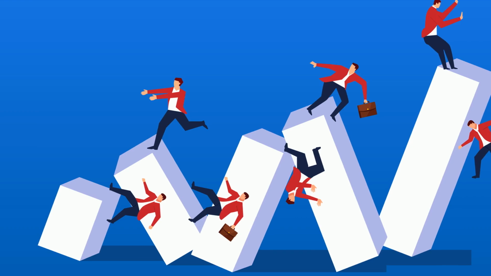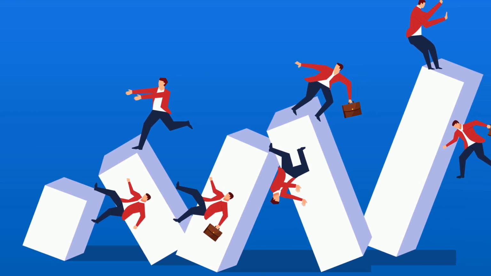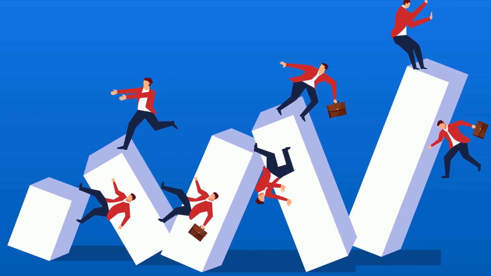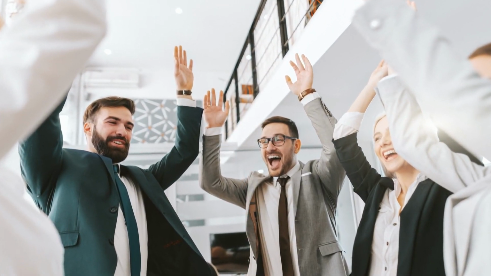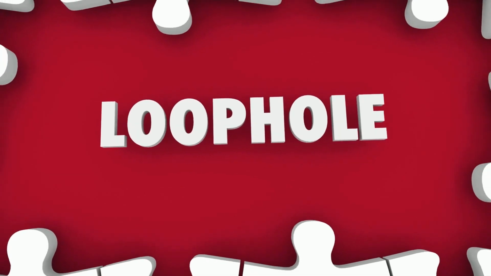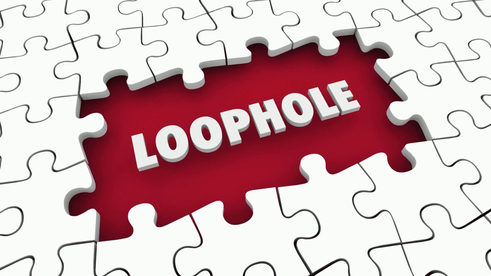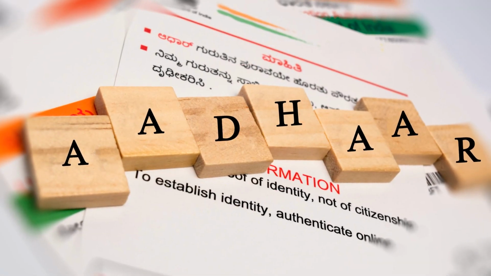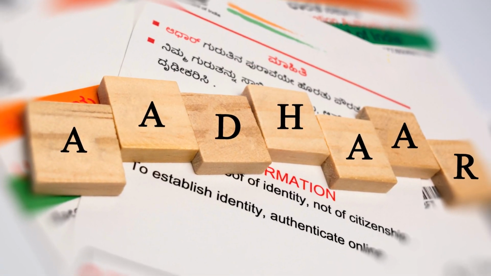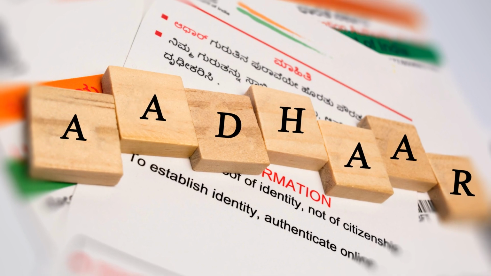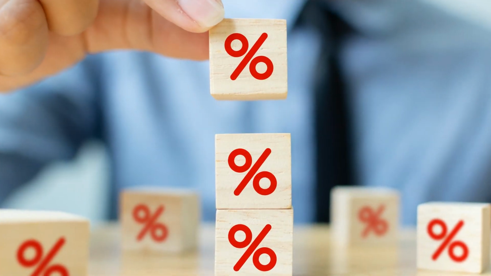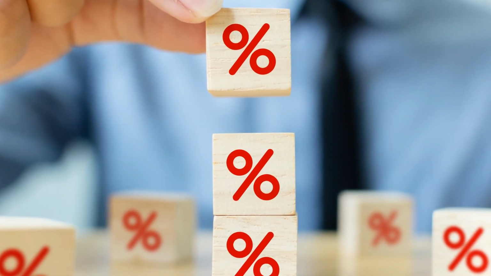Many times, they fail significantly in serving the very purpose they were provided for. They help the well-to-do sections of the society rather than the poor. To plug these loopholes in subsidy transfer, the government launched a direct benefit transfer scheme in 2013, which later became linked to Aadhaar. Keep in mind that these subsidies form a larger part of the government's expenditure, which is met by imposing higher taxes on its citizens.